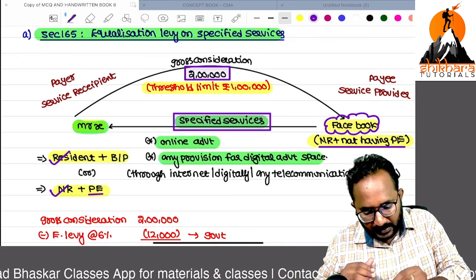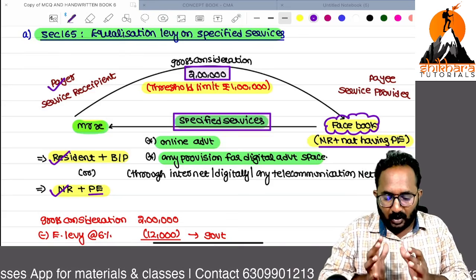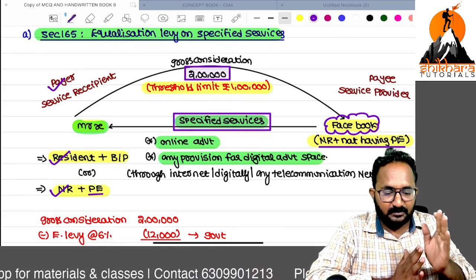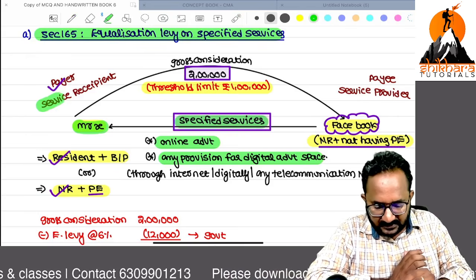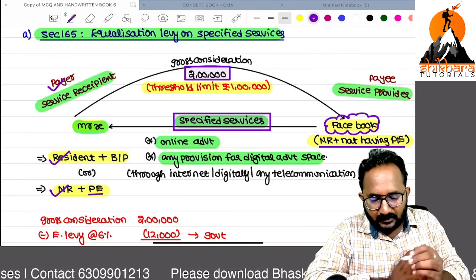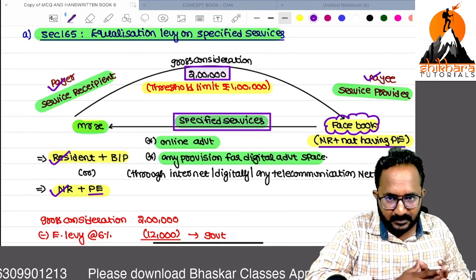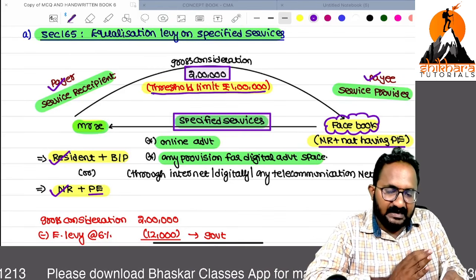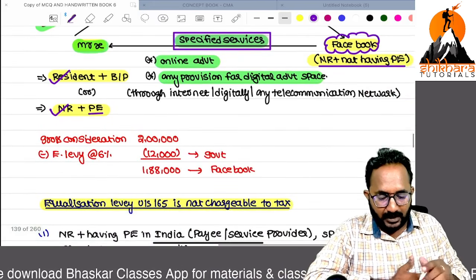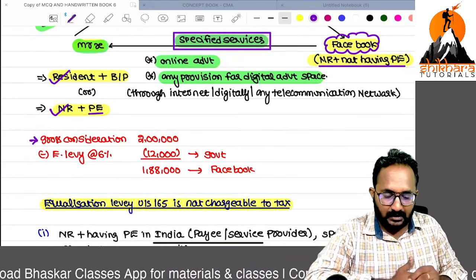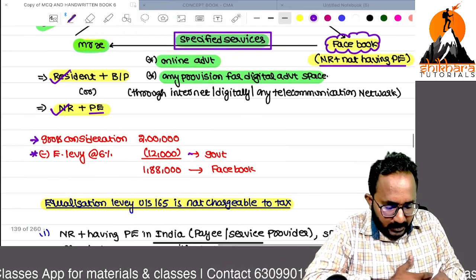Who is the payer here? A resident having business or profession, or a non-resident having a permanent establishment, is making the payment with respect to the specified services. So he is the service recipient, and the payee is the non-resident not having any permanent establishment, the service provider. The threshold limit in this section is clearly 1 lakh. You paid 2 lakhs, which exceeded the threshold limit. That's why, while making payment of gross consideration, deduct the equalization levy. Similarly, it is like TDS: deduct and pay to the government.